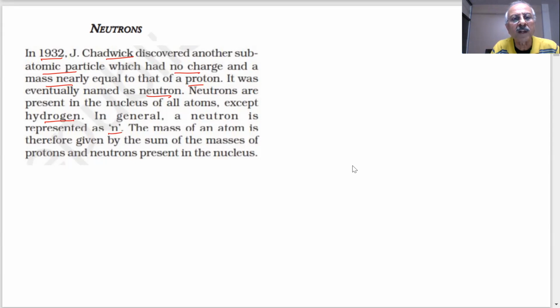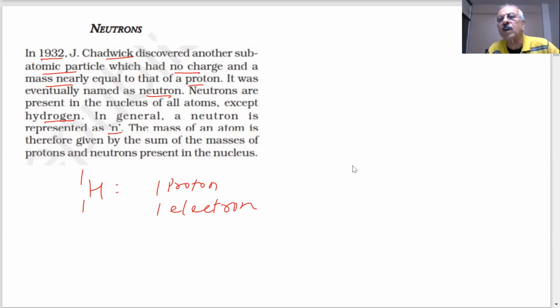Neutron is represented by N. Hydrogen has one proton and one electron. But there are other isotopes of hydrogen, which will be explained later in this lecture, which have neutrons. The abundance of those is very, very low. The mass of an atom is therefore given by the sum of the mass of protons and neutrons present inside the nucleus. Why? Because the mass of the electron is negligible.